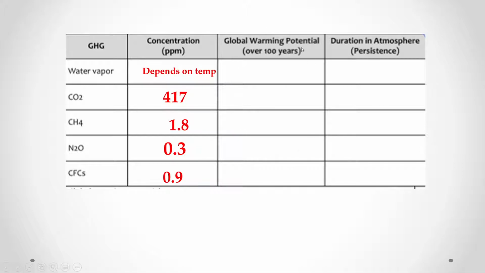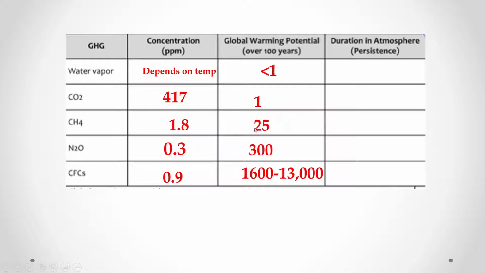Now we'll look at the warming potential. The warming potential, again, tells us how much potential it has to warm the surface. So when we think of water vapor, it has a warming potential of less than 1. When we think of CO2, it has a warming potential of 1. CH4 is 25. Nitrous oxide is 300, and CFCs can be anywhere from 1,600 to 13,000. And these are just relative to each other. That's the most important thing, so we can see their global warming potential relative to each other, okay?